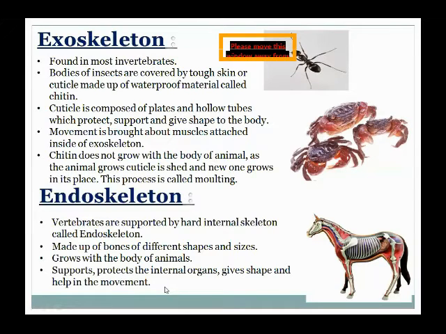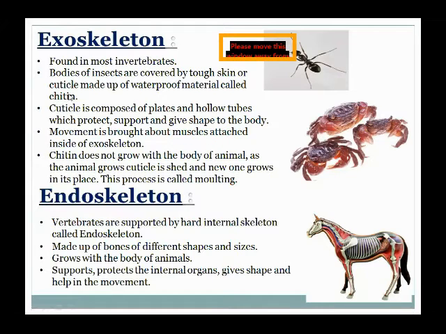The exoskeleton is found in invertebrates, and the body of insects is covered by a tough skin or a cuticle. What happens in the exoskeleton? The body is covered by a tough skin or a membrane called the cuticle, and this cuticle is made up of hollow tubes and plates, and it is also a waterproof material.